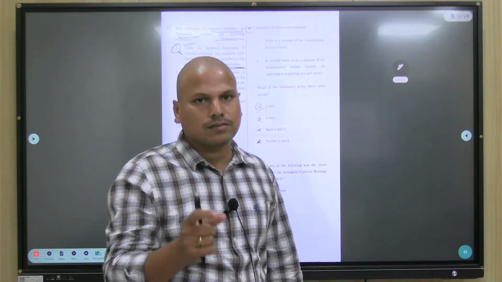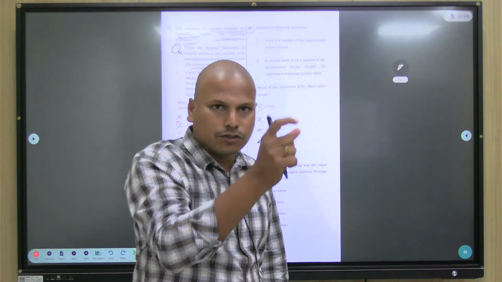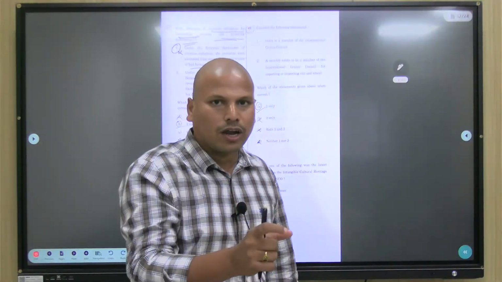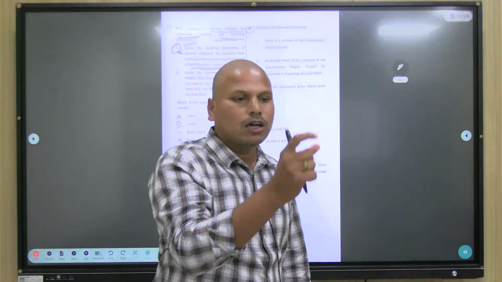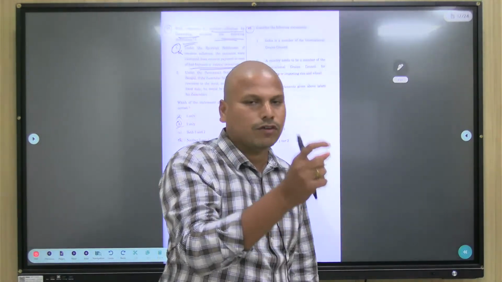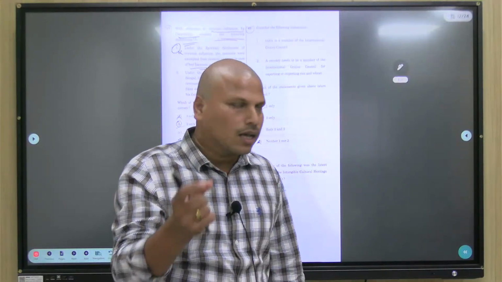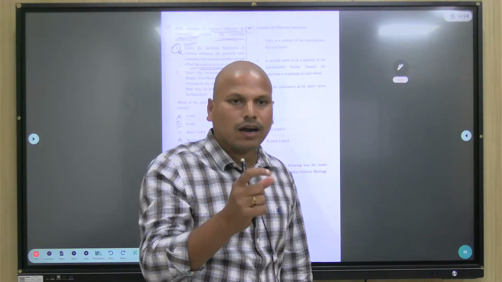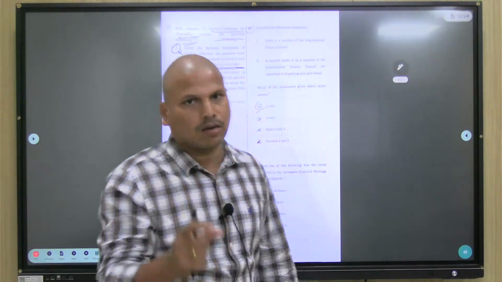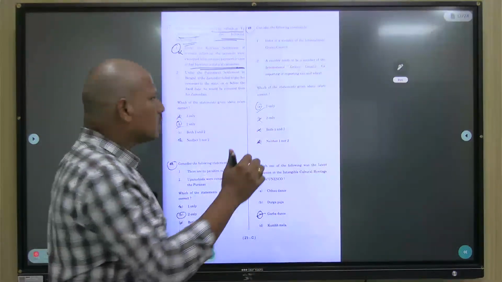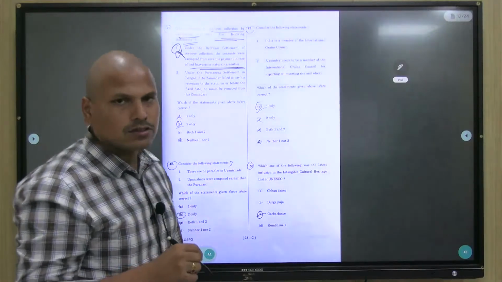They used to fix this particular tax. Even in the Raithwari system, they used to say, okay, this is your average production, so based on your average production, for the coming years, you have to pay this amount. Even if they had a bad harvest, even if the farmers had losses because of natural disasters and other things, they were not exempted. They were forced to pay the amount fixed under the Raithwari settlement. So under both counts, the statement given is wrong.